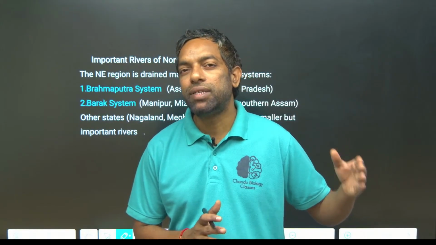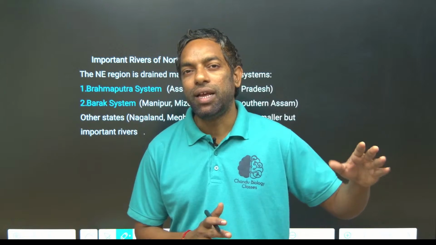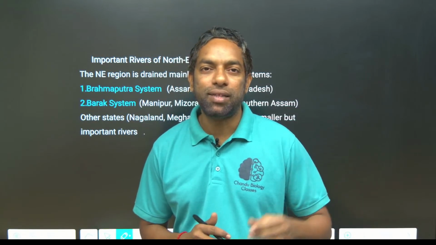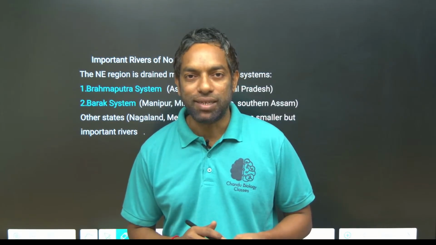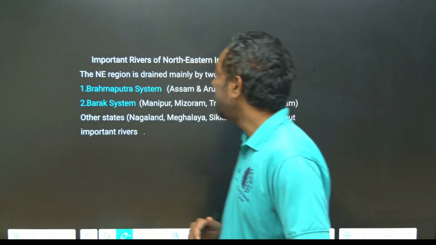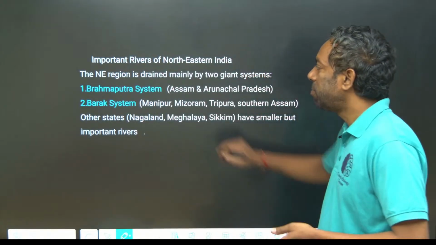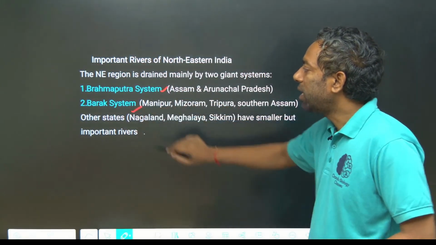Ganga river and Brahmaputra river are completed, and the eastern seven sister states also have certain rivers. Recently they did ask about eastern state rivers, guys, so I made notes and I will explain them. The eastern river system is mainly the Brahmaputra river system and the Barak river system.